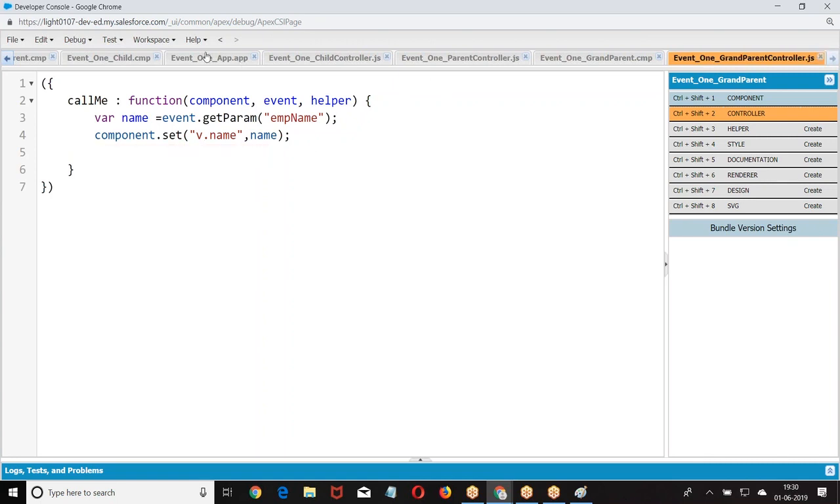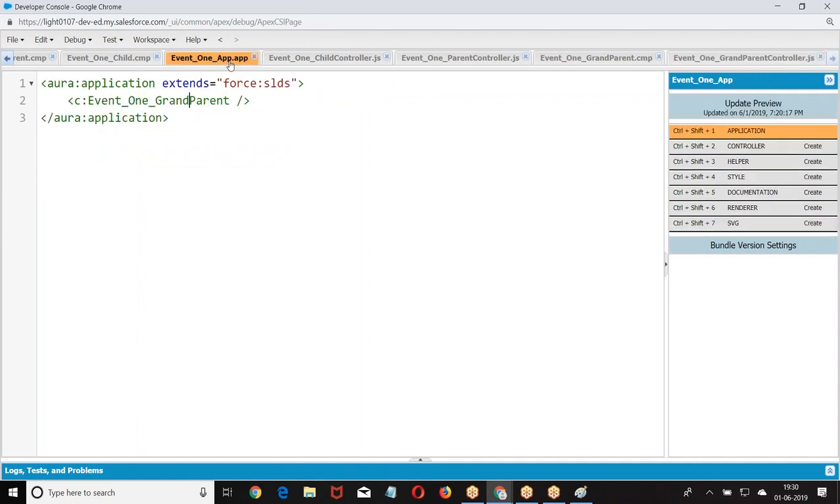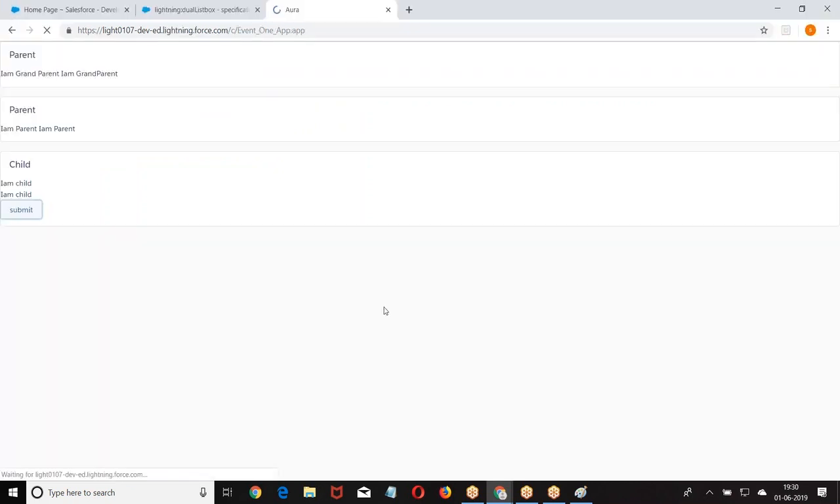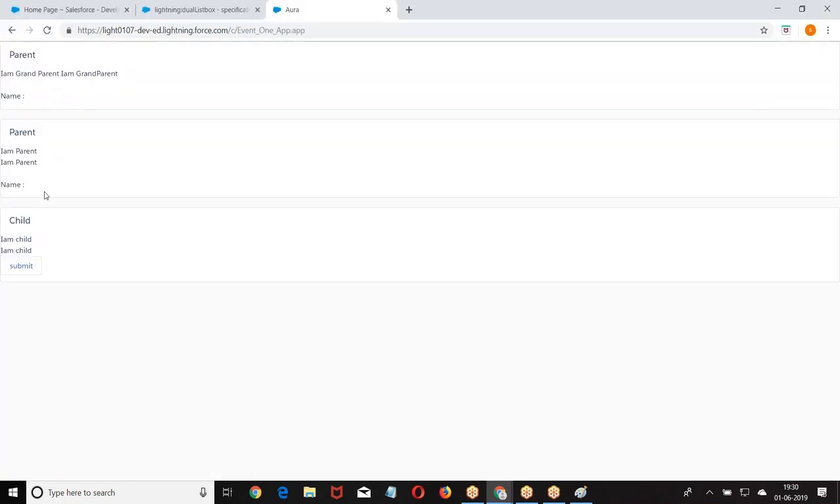Okay. Let us go back to the application. Right now, this is the data we got. Name blank. When you click on a child, what are we getting here? Name is Satish. So the data is exchanged between the components. Are you getting my point?